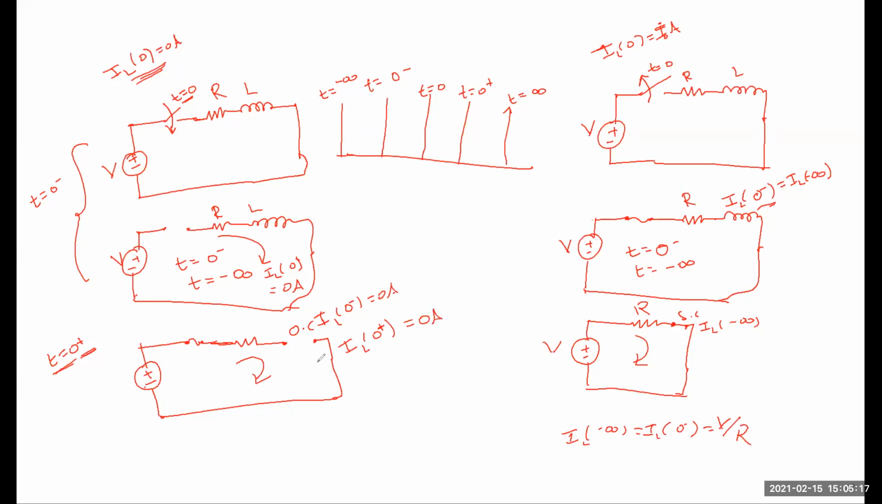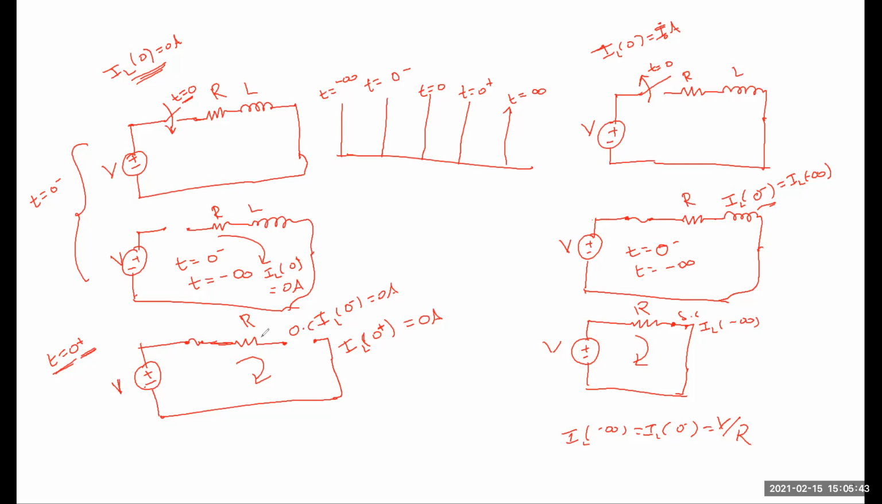Understood? Before switching action, what is the current here? The same amount of current appears after switching action also. So this is the current flowing through the inductor just after the instant of switching action. So the circuit will be like this. Understood? Under steady state conditions, what is the position of the switch?